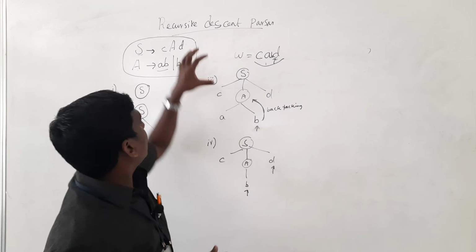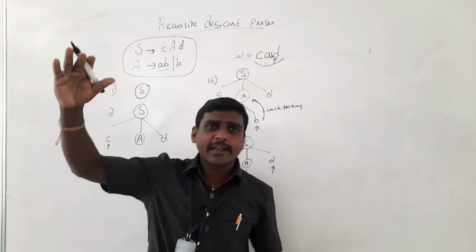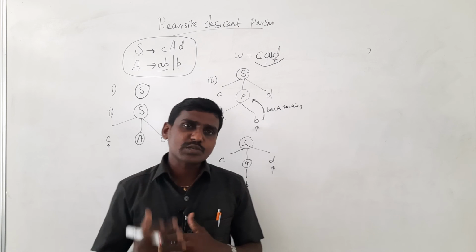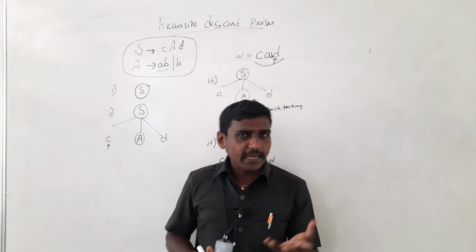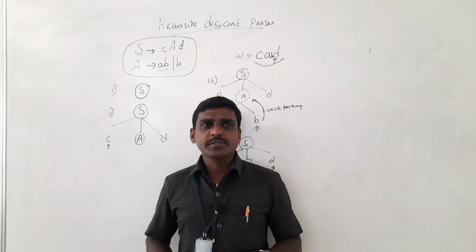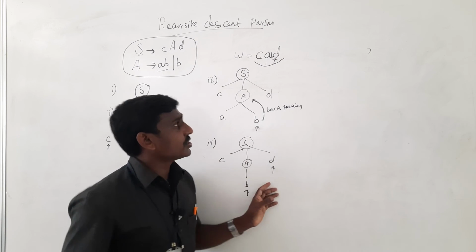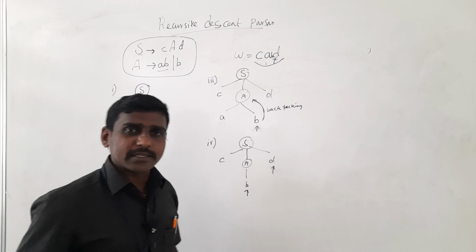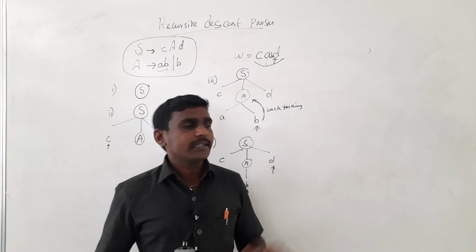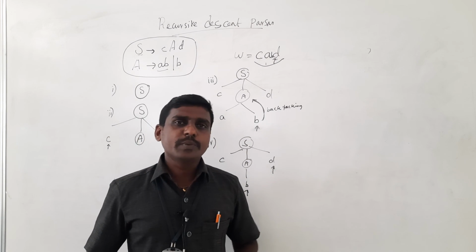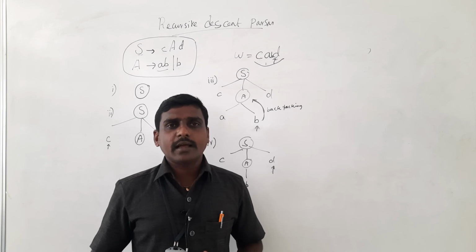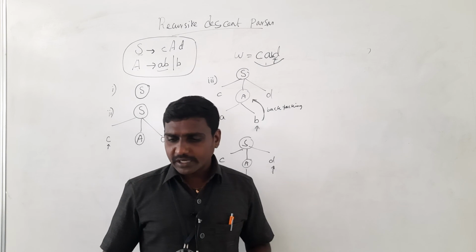So here it is only a small grammar. If there is a big grammar, we can do lots of backtracking. So the time consumes, memory consumes, so there is an issue. So in order to avoid this issue, we are going for the next parser without backtracking, that is called the predictive parser. The predictive parser I will teach you in the next class.